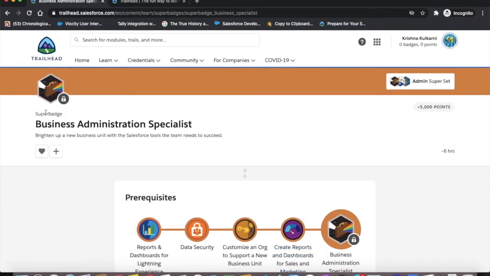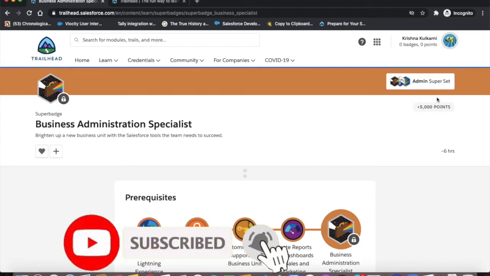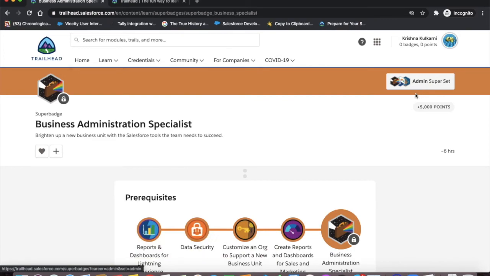So super badges are very important to showcase. If you are a fresher and looking for a job, and if you have done any super badges, that is an add-on to your profile. You should add this to your resume, that you have completed some super badges, and you can also put it on LinkedIn, so it will build up your profile.